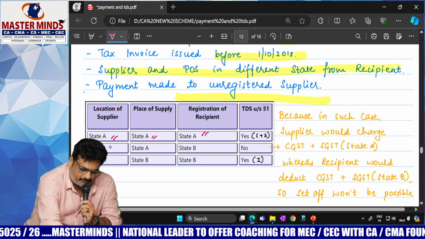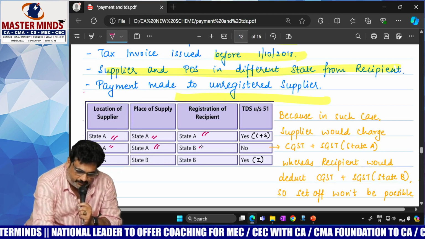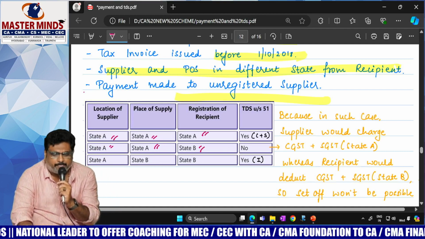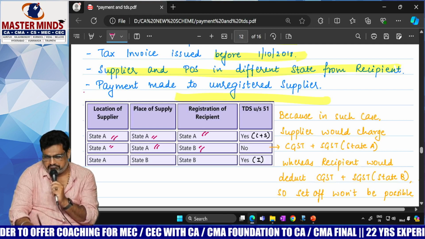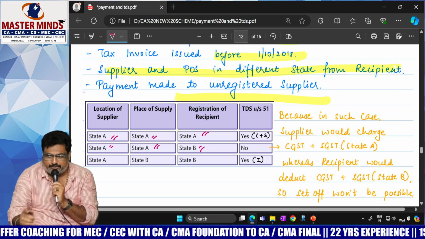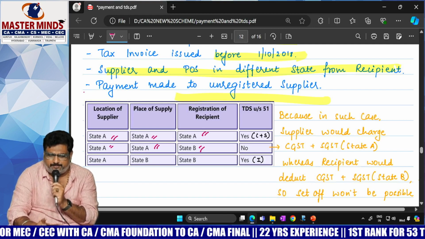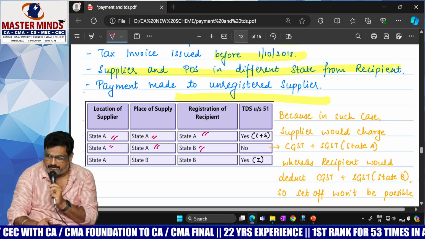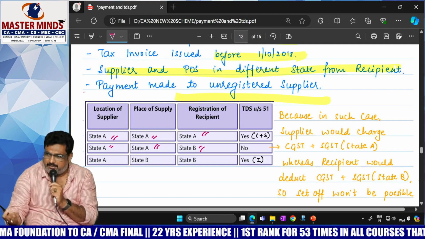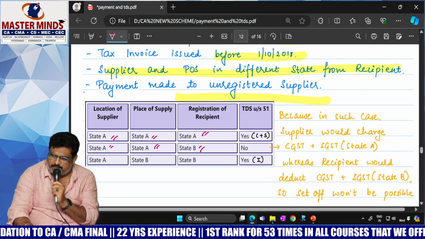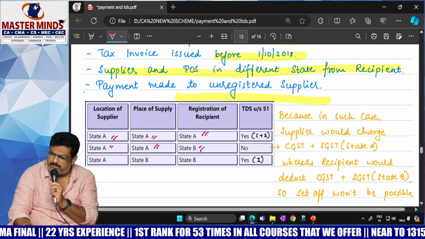Let's come to the second one. Where is the location of supplier? State A. Where is the POS? State A. Where is the location of recipient? State B. In that case, is it possible to deduct the TDS? Technically, LOS and POS are in the same state, therefore it is intrastate supply. For example, let's take state A as Andhra Pradesh and state B as Karnataka.